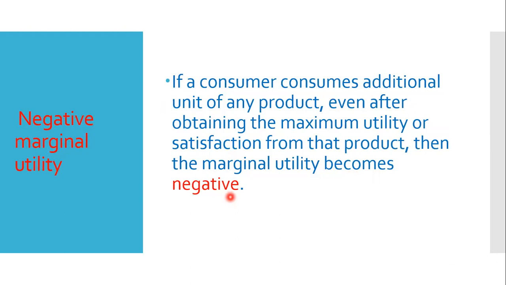But after getting maximum utility, if consumers consume another unit of the product, then it has a negative reaction. Then the marginal utility becomes negative.